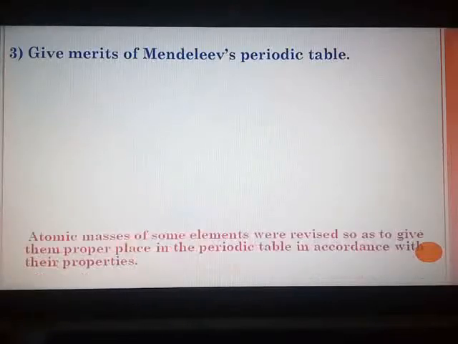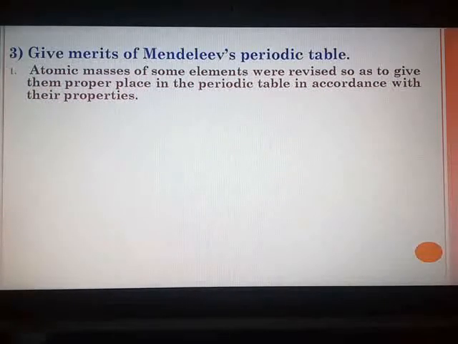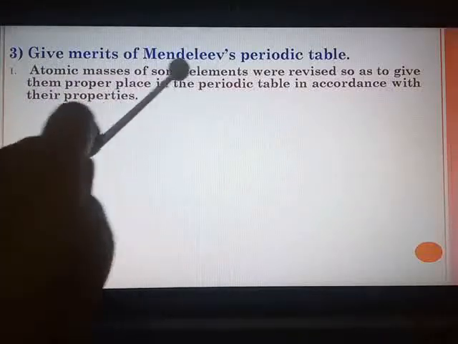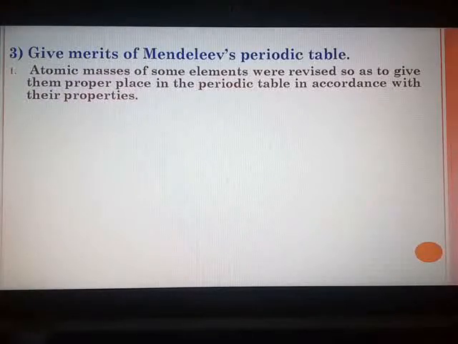Next, we move to the merits of Mendeleev's periodic table, a direct question. Give the merits of Mendeleev's periodic table. Here, depending upon the marks: if 2 marks, then 2 merits, if 3 marks, all the 3 merits which are given on page number 19. Point number 1, atomic masses of some elements were revised so as to give them proper place in the periodic table in accordance with their properties. Here in the textbook you have the example for this point of beryllium, whose previously determined atomic mass 14.09 was changed to the correct value 9.4.